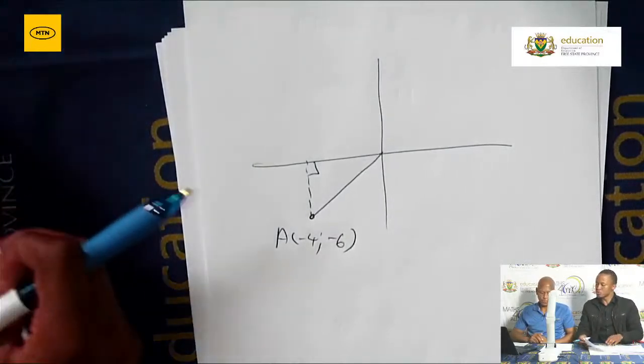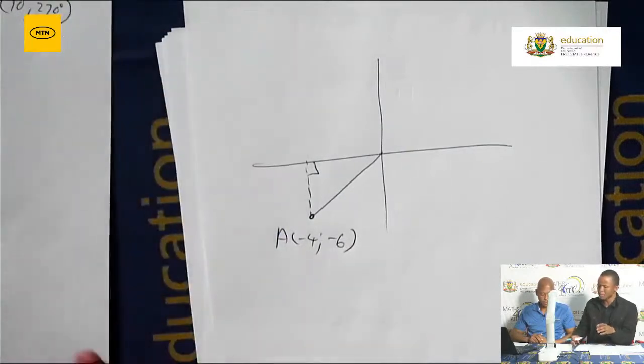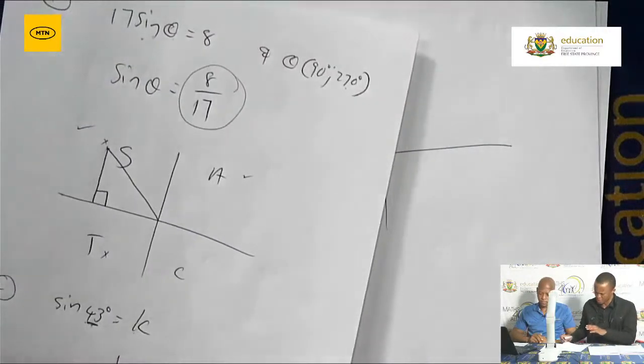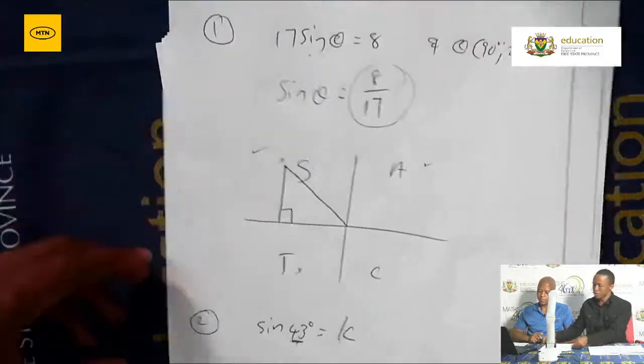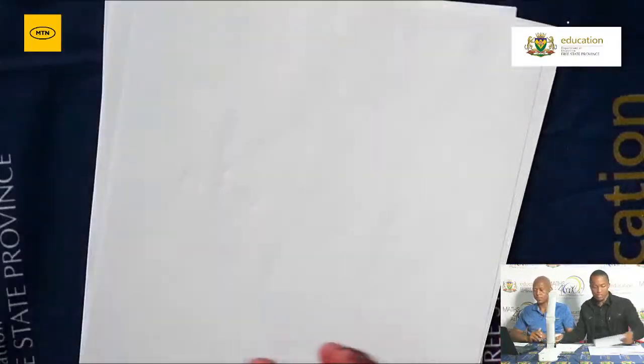Those are the three types of scenarios we have when locating the terminal arm. Make sure you go through all of them, grade 12s. The examiner will then ask you about one of them. So please don't be surprised on Monday when such questions arise.